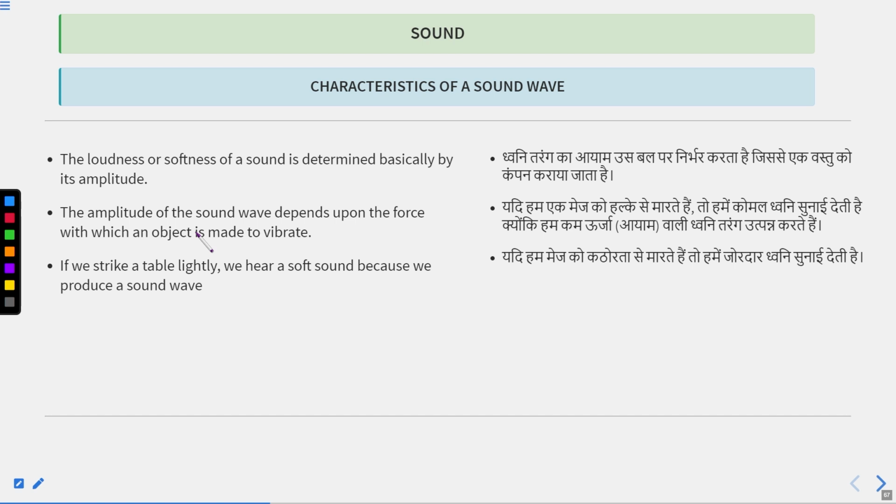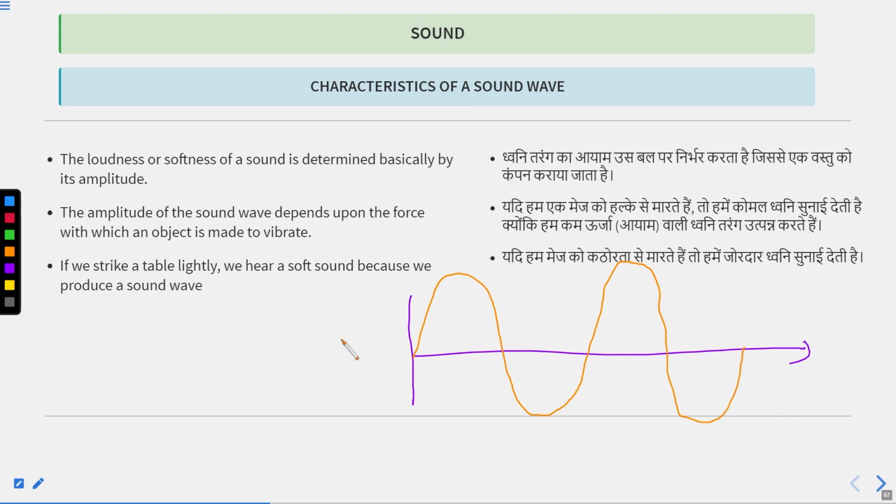The loudness of the sound, how loud the sound is, is associated with the amplitude. This is one sound wave, and this is the amplitude A. Maximum disturbance from the mean position is called amplitude, and if the amplitude is high, then the sound is loud. If the amplitude is low, it means the sound is low or soft.